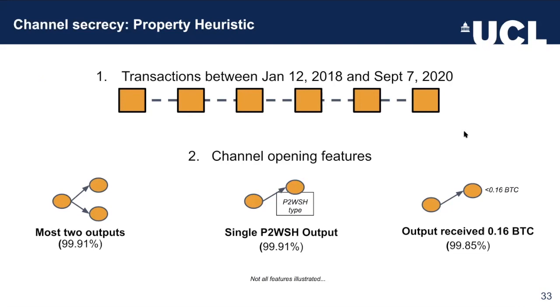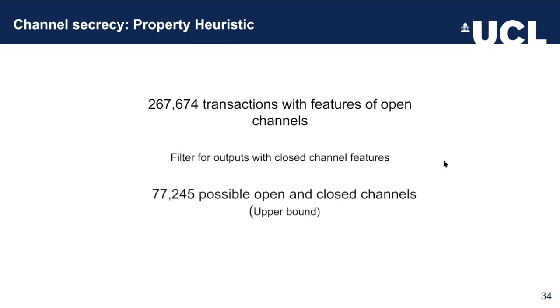Combining all these together, we're able to find approximately 260,000 potential transactions which have the features of channels that have been opened. We then filter these with the features for closing channels, which can be found in the paper, leaving approximately 77,000 potential open and closed channels.